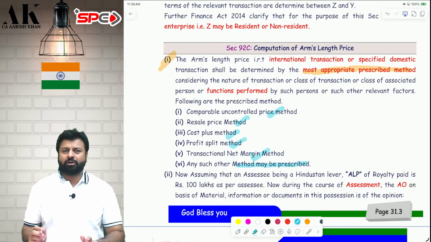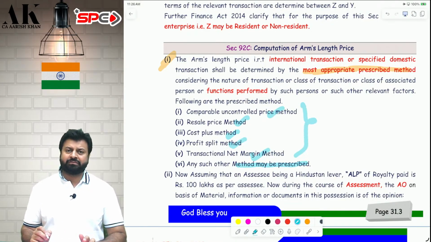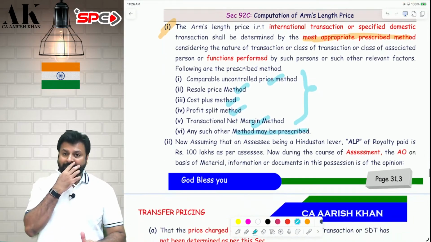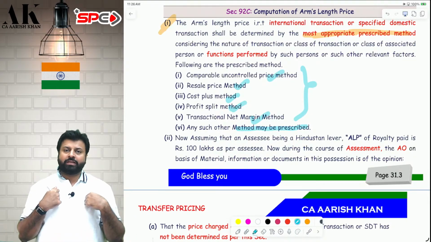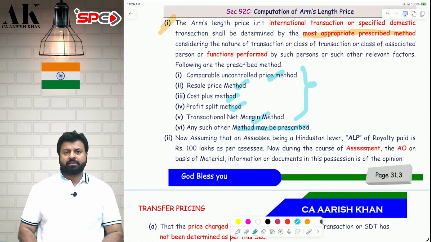The last one is not very important. The CBDT will prescribe on a case to case basis, if you are not able to classify your case in the first 5 methods. Once you select the method, then you have to apply the relevant rules and find out the arm's length price. You have to find out the arm's length price. The department is not going to find out the arm's length price first. First, the assessee will find out the arm's length price.